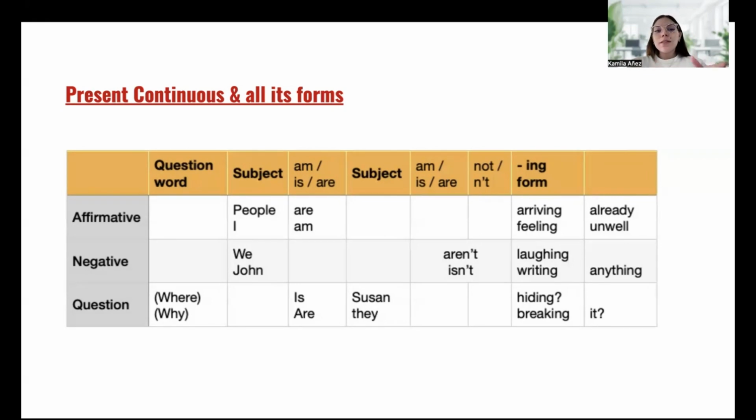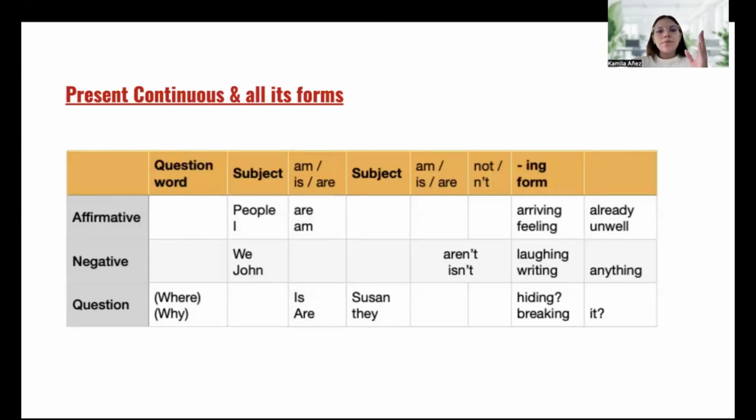Let's go to affirmative. For affirmative, we start with the subject. We can also use a name or a subject pronoun that we already know. What are the subject pronouns?